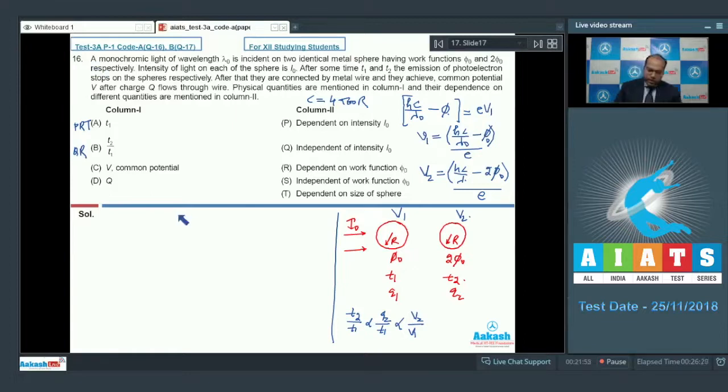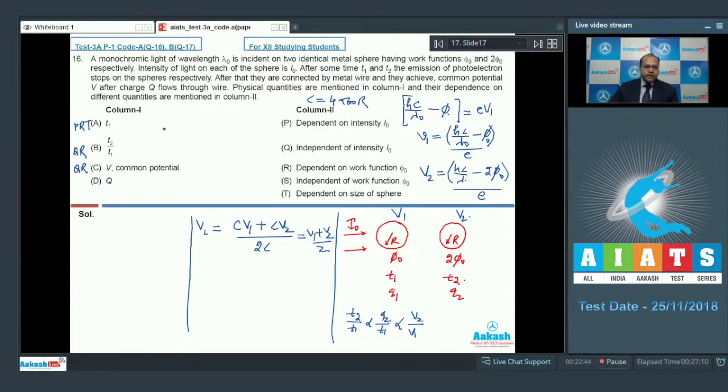In entry C, if I calculate the common potential, then V common can be written as C into V1 plus C into V2, divided by C1 plus C2, that is 2C. So it is equal to V1 plus V2 by 2. So V common depends upon the work function and it is independent of I naught. So the correct matching will be R and S. Since it is independent of C, it does not depend on the size of the sphere.